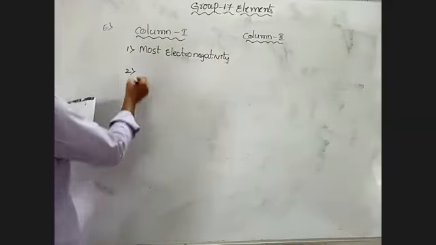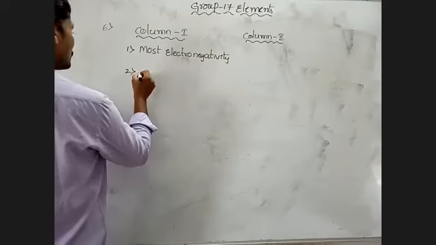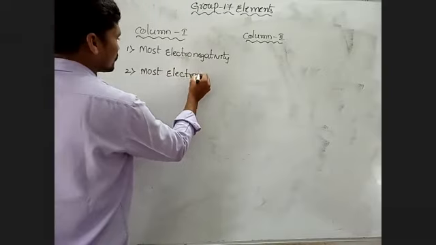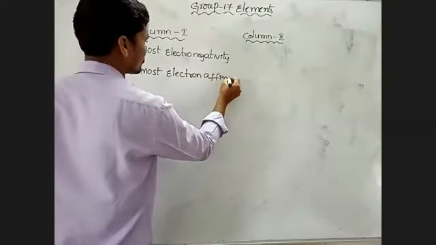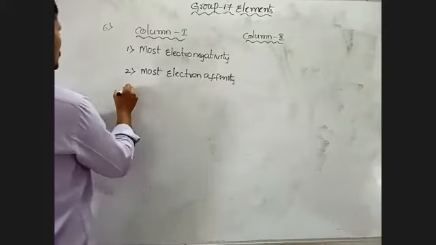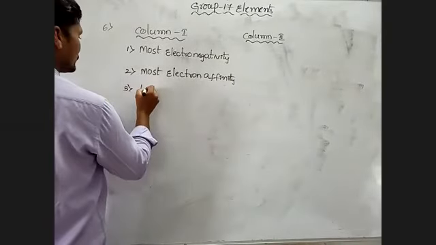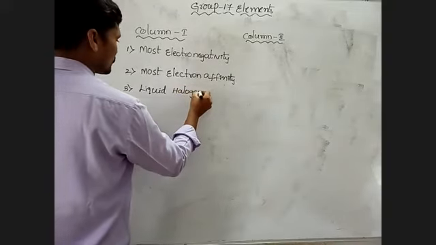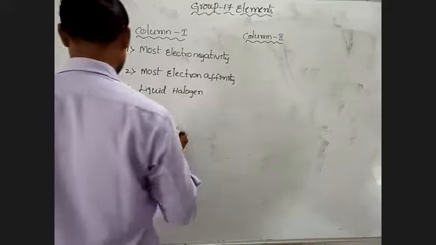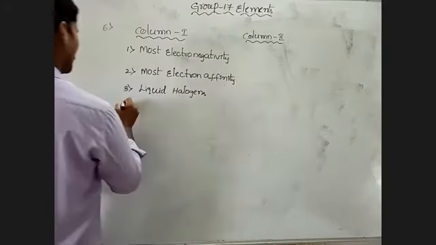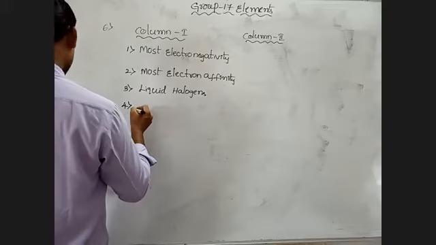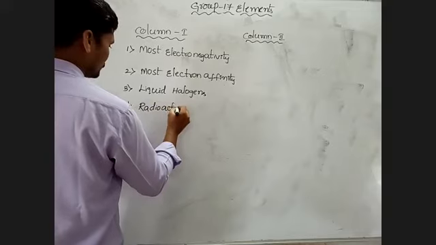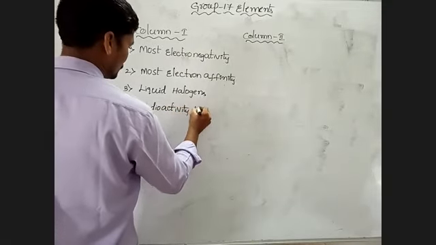The second one, most electron affinity. The third one, liquid halogens. Next, fourth one, radioactive halogens.